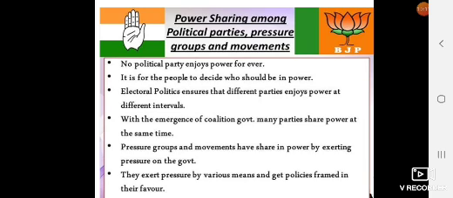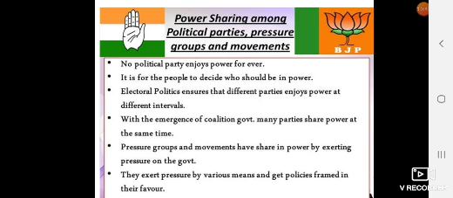In every 5 years in India, a political party has to contest and win elections to get power. It is for the people to decide who should be in power. Through their vote, people elect the government.